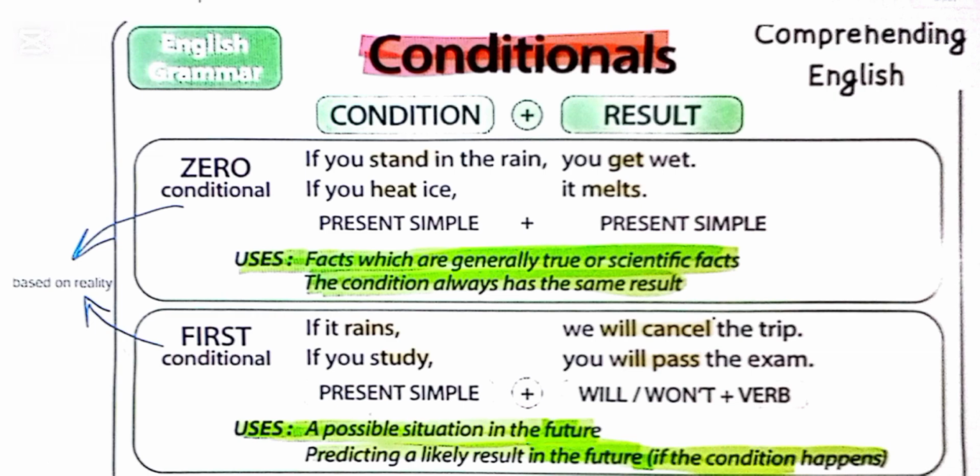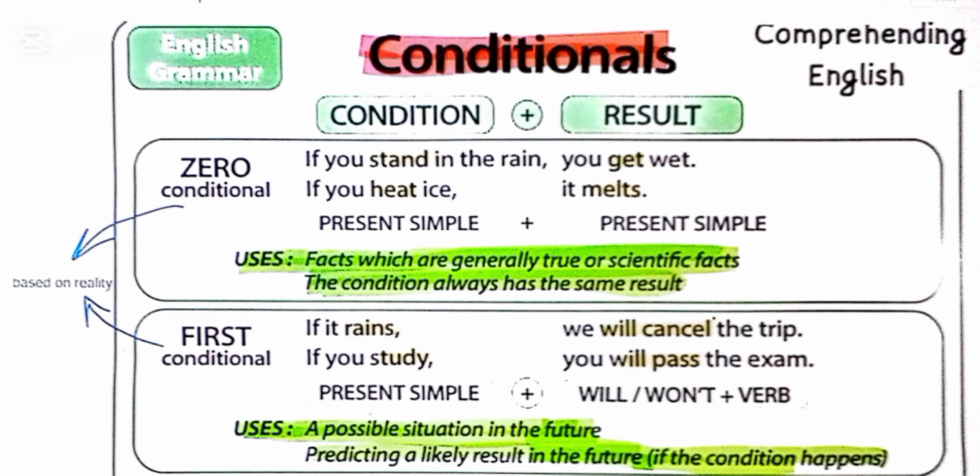The answers to these questions will lead you to generate conditional sentences, and that is the topic of today's video. If you want to understand the conditional sentences, watch the whole video. There are four types of conditional sentences: zero, first, second, and third. But today we will just do the first two conditionals, the zero and the first. The conditionals can be similar but not the same.